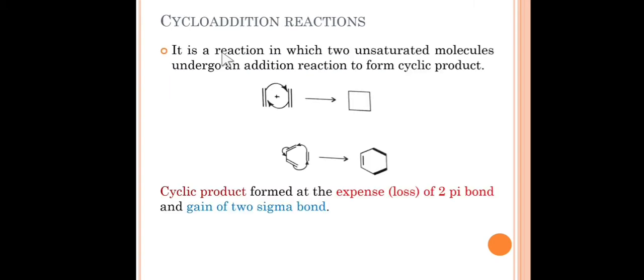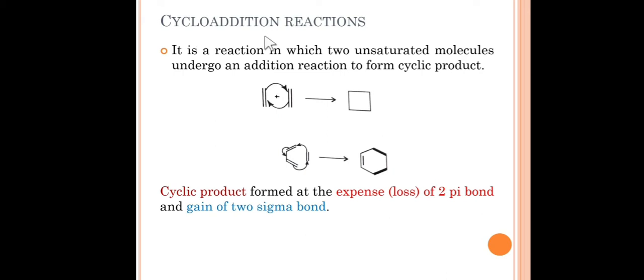Friends, as it is a pericyclic reaction, it is a concerted reaction and can be catalyzed or activated by heat or light. So let's see what is actually meant by cycloaddition. Cycloaddition is a reaction in which two unsaturated molecules undergo an addition reaction to form a cyclic product. A cyclic product and an addition reaction, therefore cycloaddition reaction.